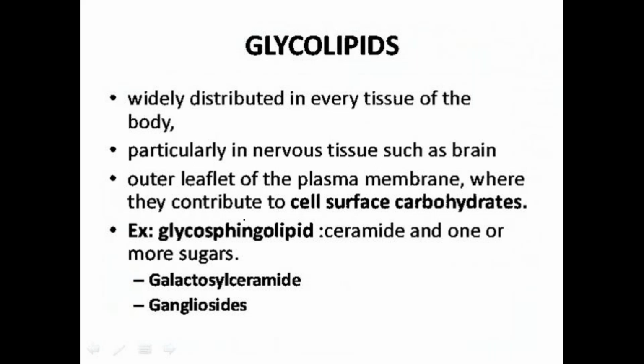Glyco means carbohydrates. These are the lipids combined with carbohydrates. They are the main constituents of the cell membrane, and are also present in the nervous system, mainly in the brain. These mainly form the membrane surface.